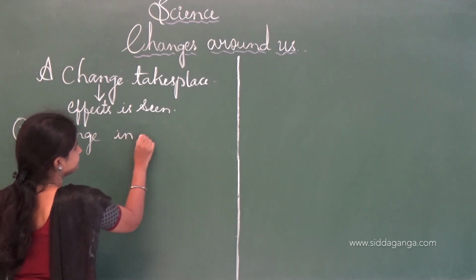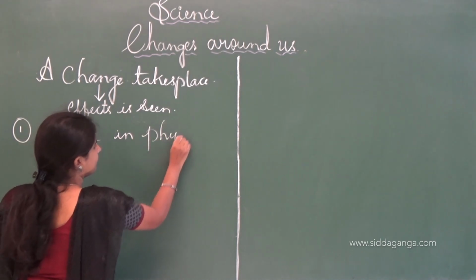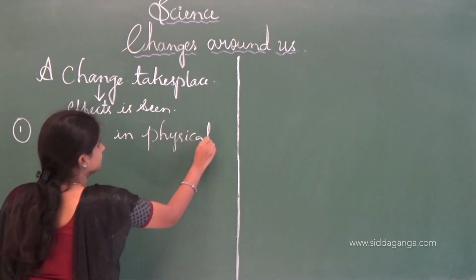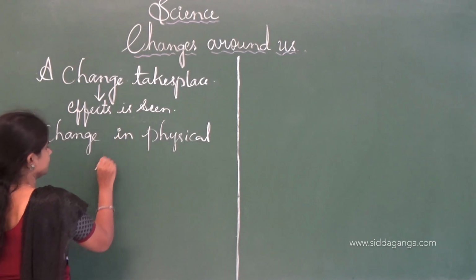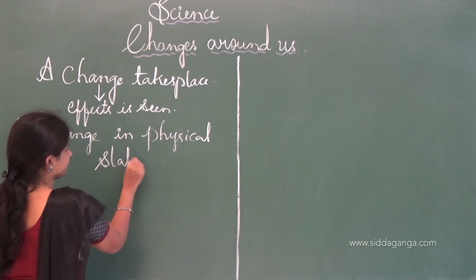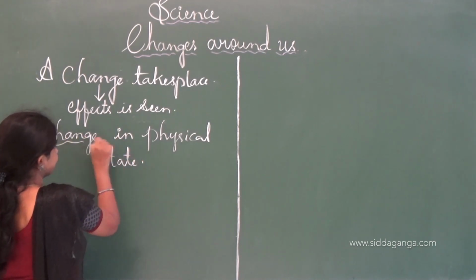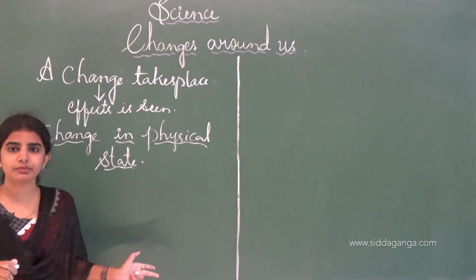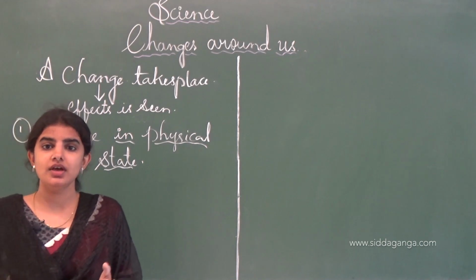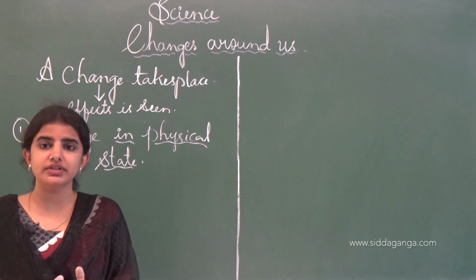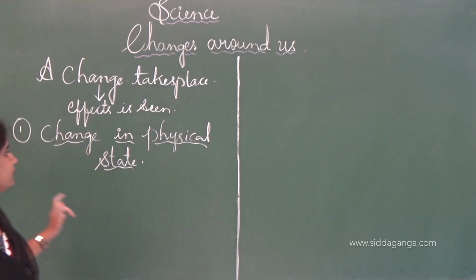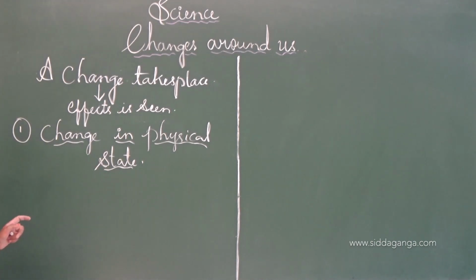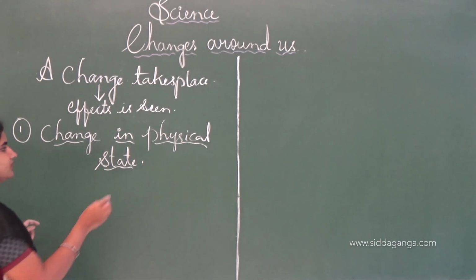By knowing these different types of changes, we can say that the particular substance or thing has changed. The first one is change in physical state.